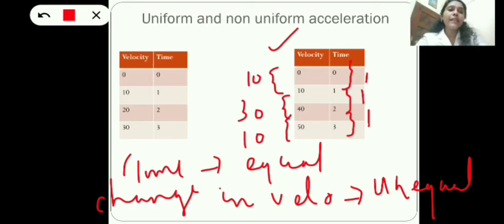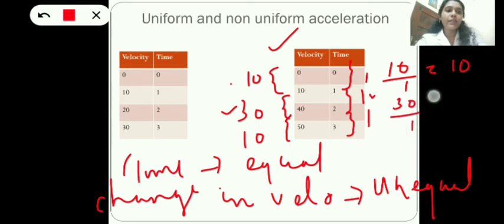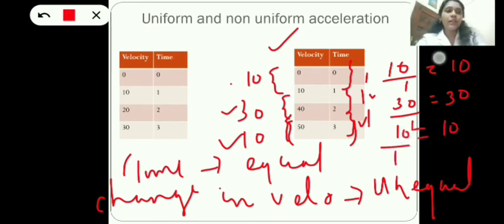Here, when we calculate acceleration for different time intervals, we can see it will be different. So for the first time interval, what is the acceleration? Change in velocity by time, 10. For the second time interval, change in velocity is 30, time is 1. So what is the acceleration? Change in velocity by time, that is 30 by 1, 30 meter per second square. Again for the third or last time interval, change in velocity is 10 and the time is 1. So acceleration is 10 by 1, 10 meter per second square. See, the acceleration values change. So acceleration is non-constant in a non-uniform accelerated motion.